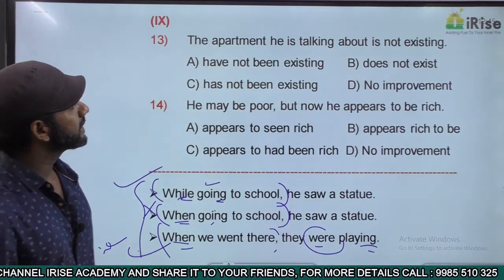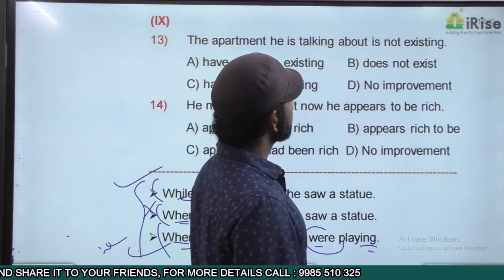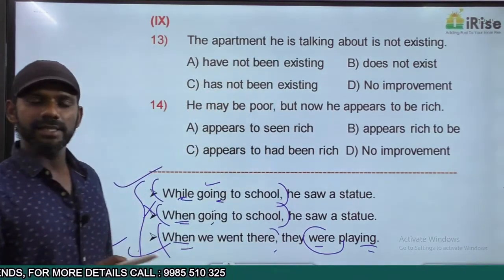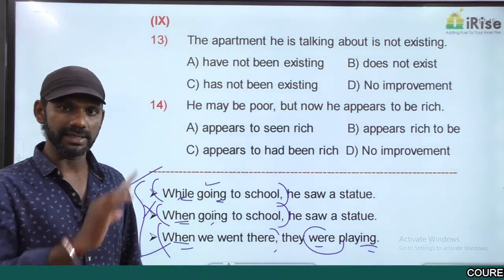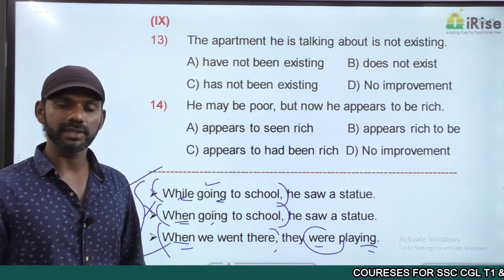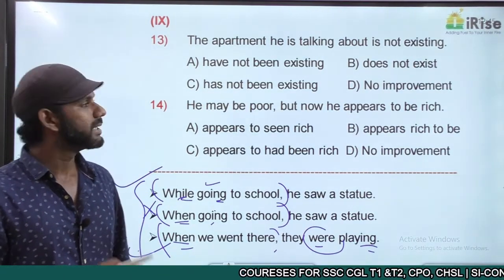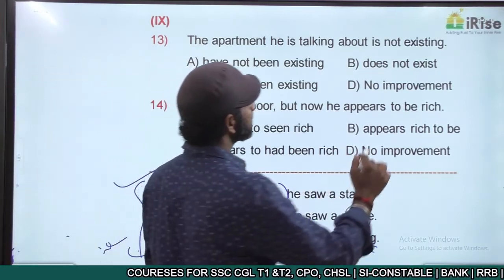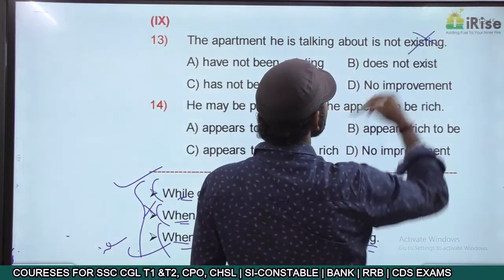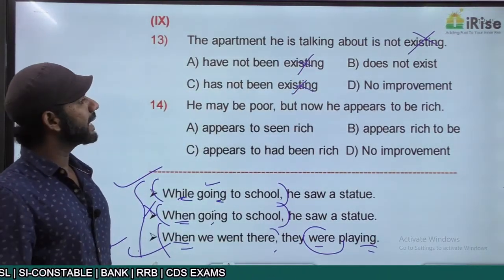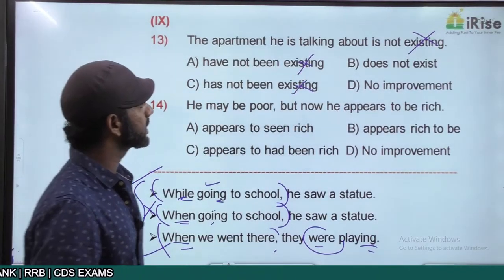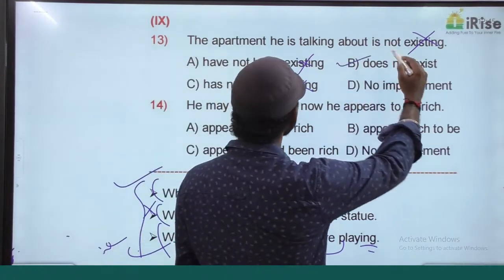The apartment he is talking about is not existing. It is very clear that the given statement is grammatically wrong because I told you about existing. I am existing here is wrong. It must be I exist here. So based on a simple reason, I eliminate three options because A, C and D say existing, gone. The answer must be option B.